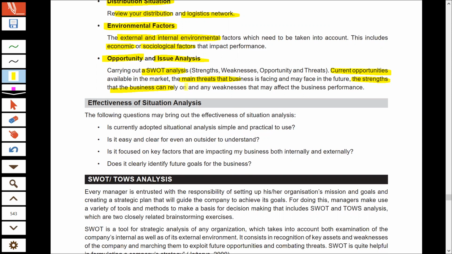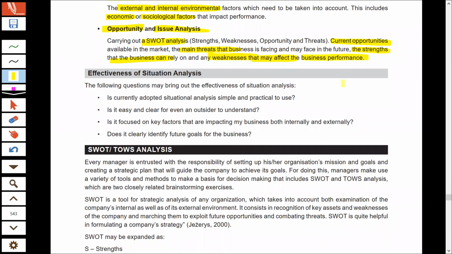Strengths are those favorable situations or favorable elements that give the company an edge over the competitors, and weaknesses are the unfavorable things that the company has in its internal environment. So all that you need to collect, because all these impact the working of your business.